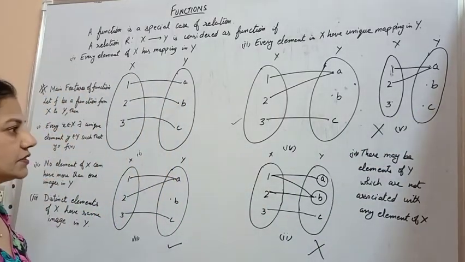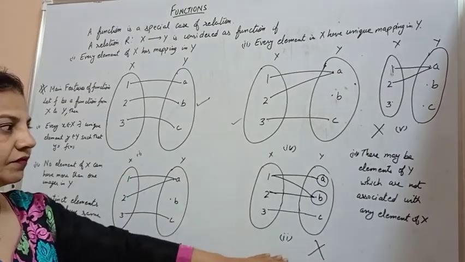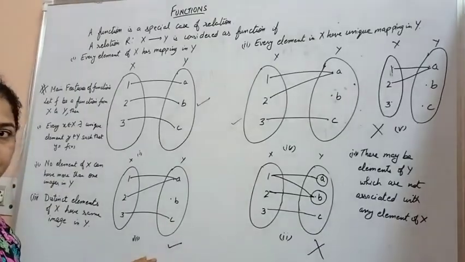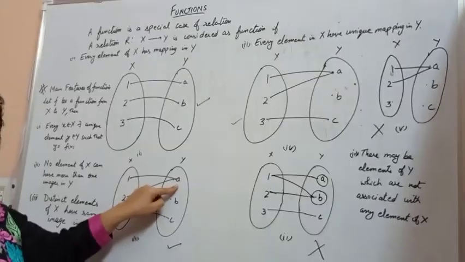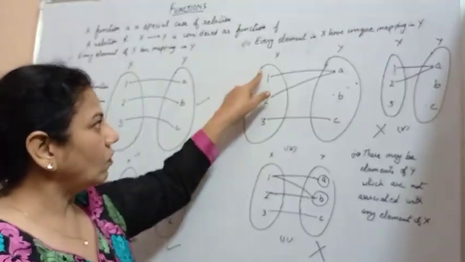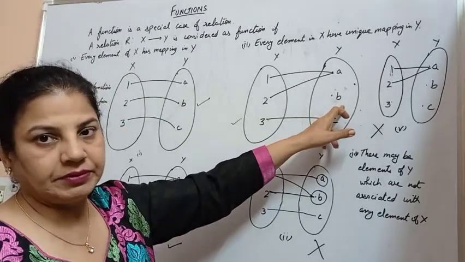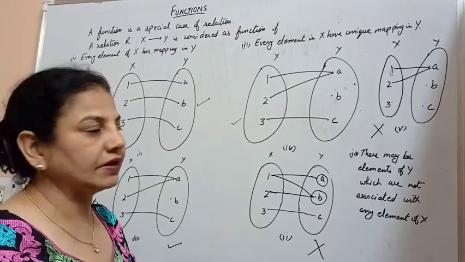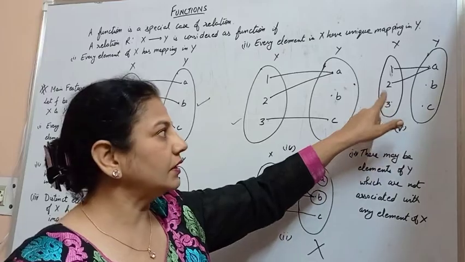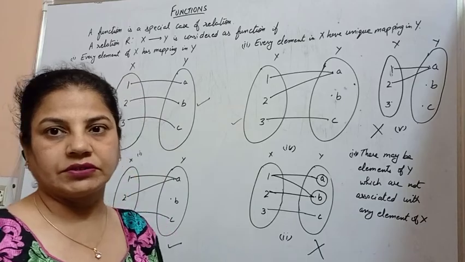So we observe clearly that our first figure is a function. This is not a function because one element has two distinct images. This is a function because two elements have the single image. It works. It is a function. Again, this is a function because all elements of x are mapped with y. There are some extra elements, say B, not associated with any element of x. This is a function. Again, this is not a function because 3 is all alone. In the case of x, 3 does not have any image in y. Therefore, this is not a function.